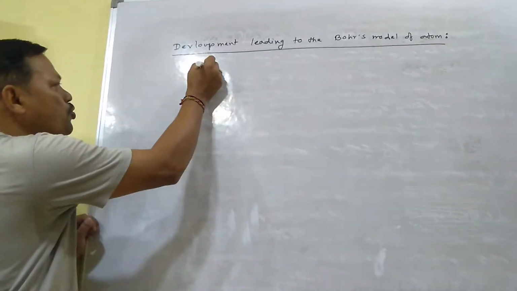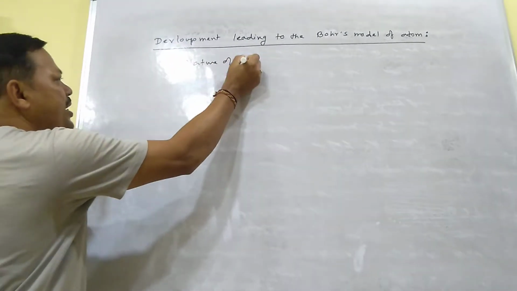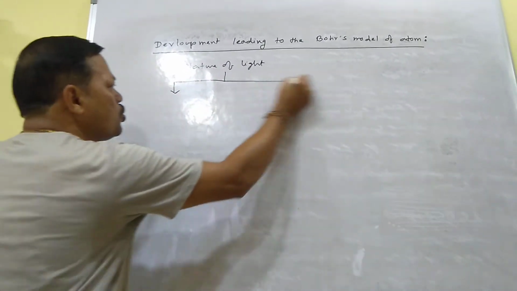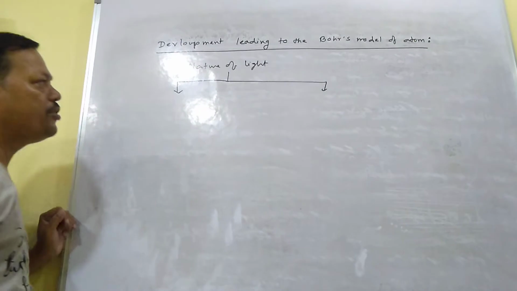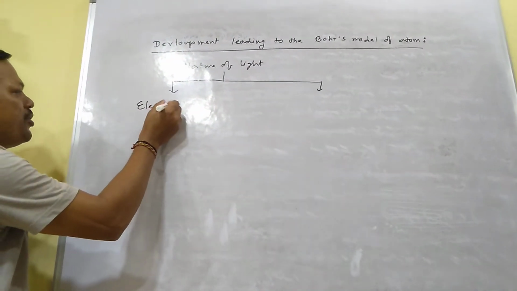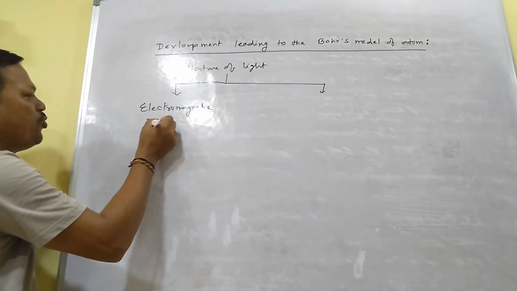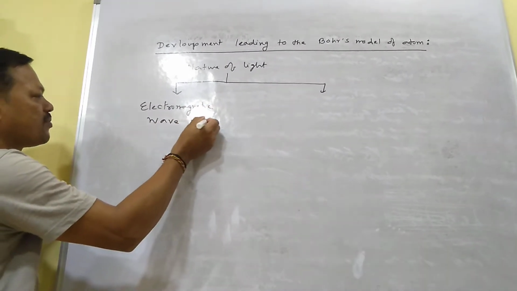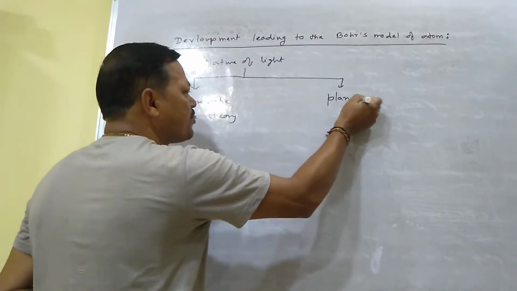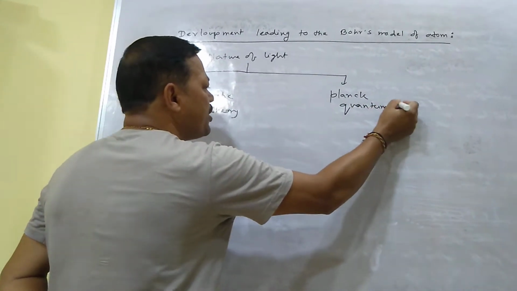And if you want to know about nature of light, you can explain it by applying two theories, and these two theories you should know. One is called electromagnetic wave theory, and one is called Planck quantum theory.